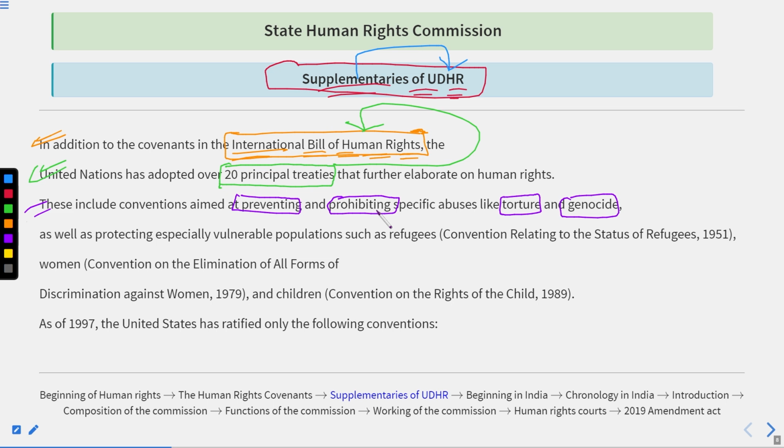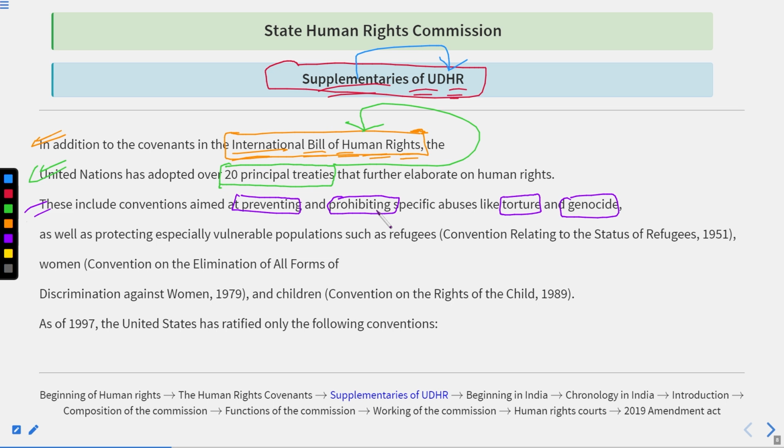First thing clear. Second is prohibiting. What does prohibiting mean? If any place is experiencing torture and genocide, and any authority, any government, any individual is doing torture and genocide, this should be stopped with immediate effect. Prohibit means that before happening, after happening, during happening, the things could not be allowed. So that is the difference between preventing and prohibiting.